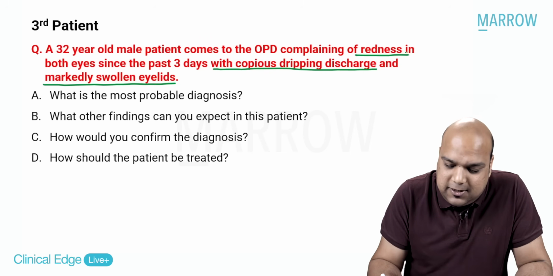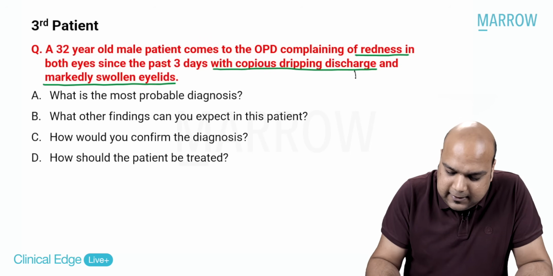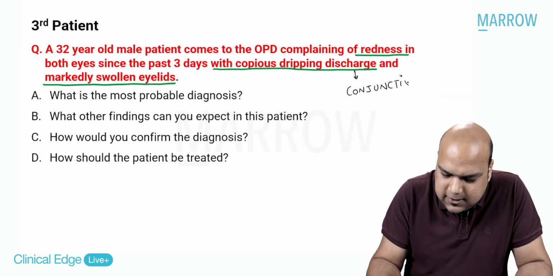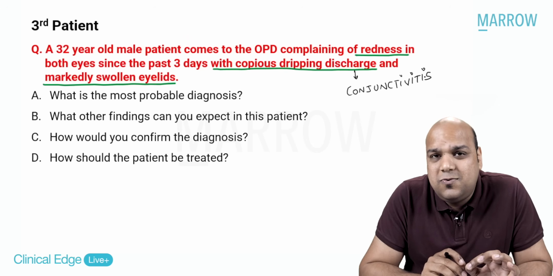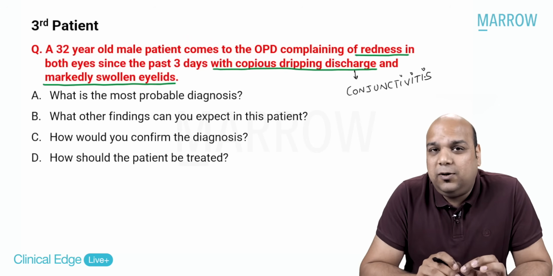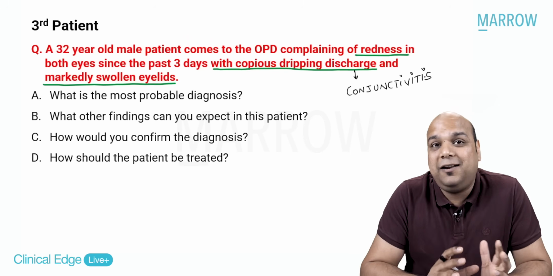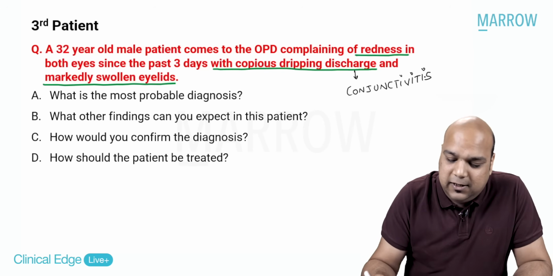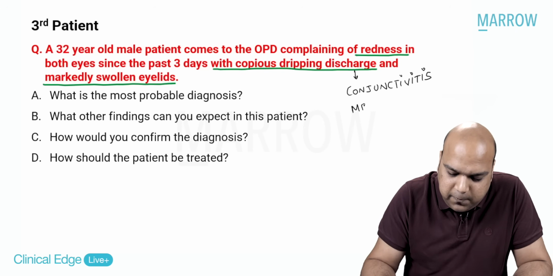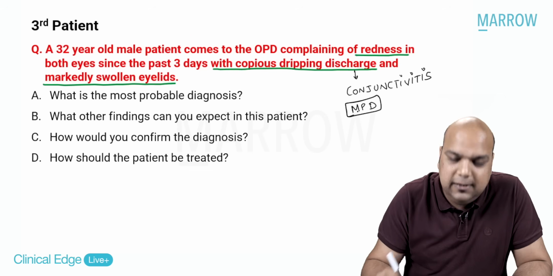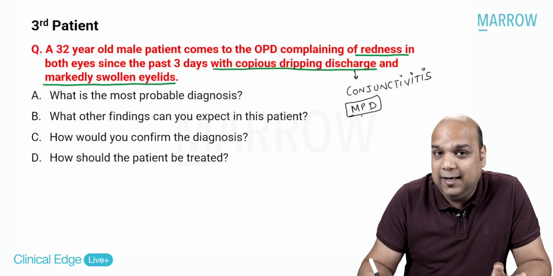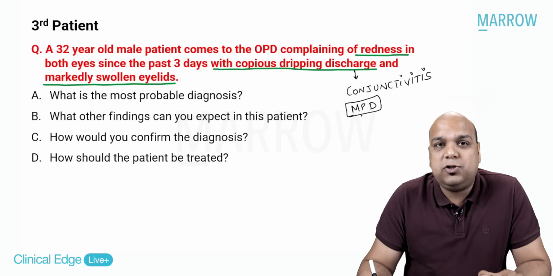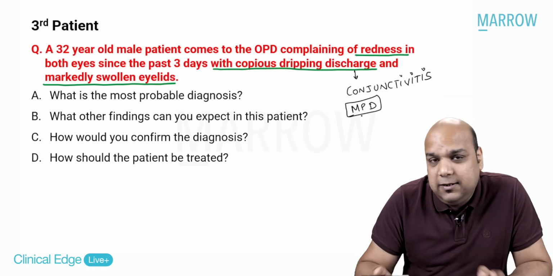If there is discharge, then again we are talking about some case of conjunctivitis. But there is no itching. The patient has not said watering, it has said copious dripping discharge. Then I'm thinking more in the line of mucopurulent discharge, MPD. Mucopurulent discharge, conjunctivitis along with swollen eyelids. What is the most probable diagnosis?